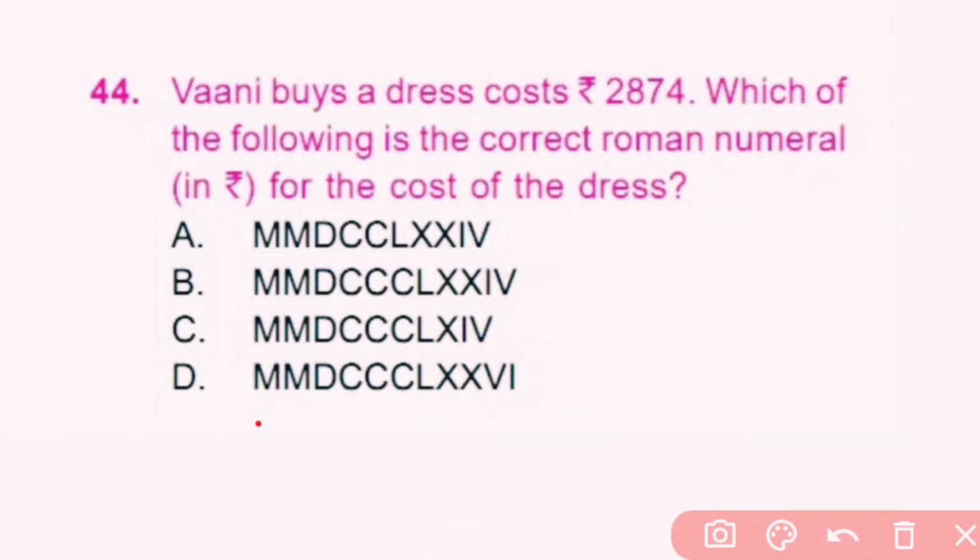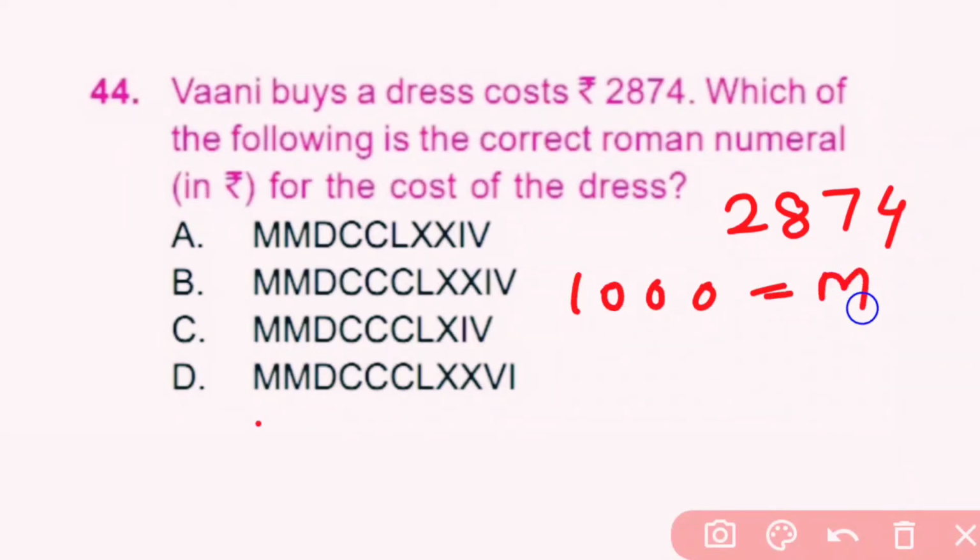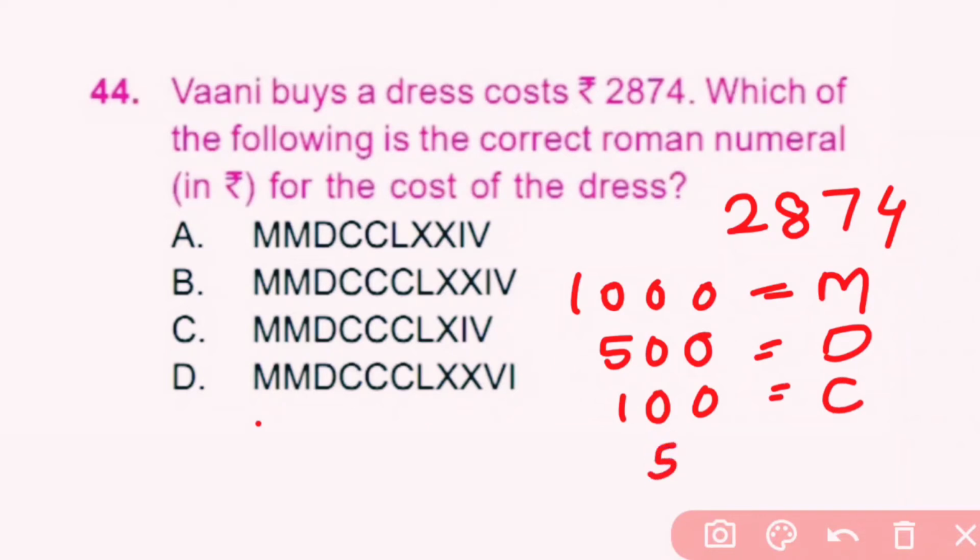Question number 44. Vani buys a dress that costs rupees 2874. Which of the following is the correct Roman numeral for the cost of the dress? She buys a dress for 2874. In Roman numerals, 1000 is denoted as M, 500 is D, 100 is C, 50 is L, 10 is X and 5 is V.